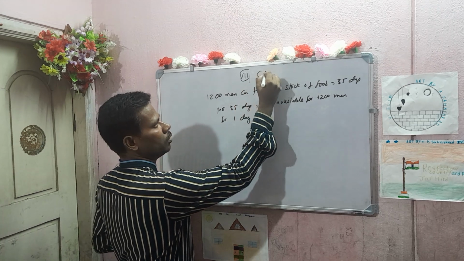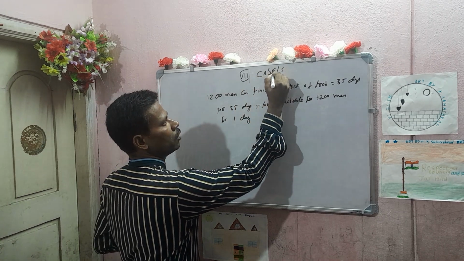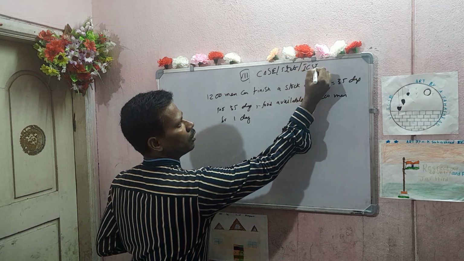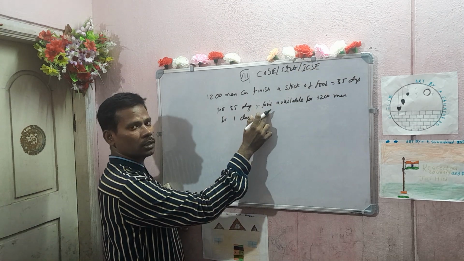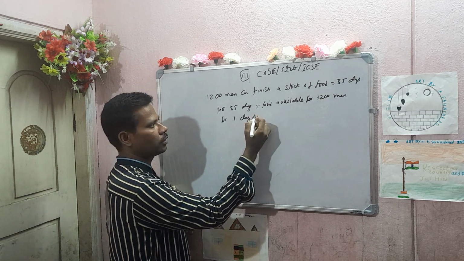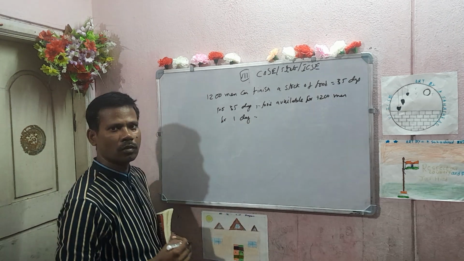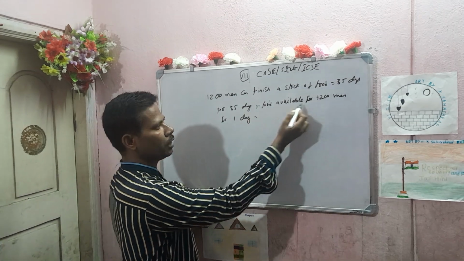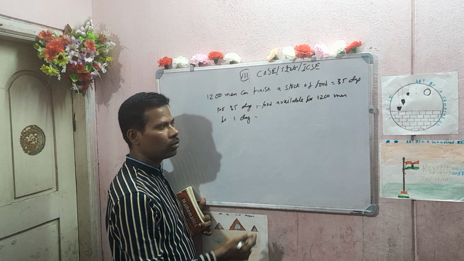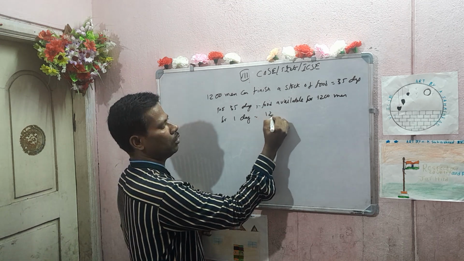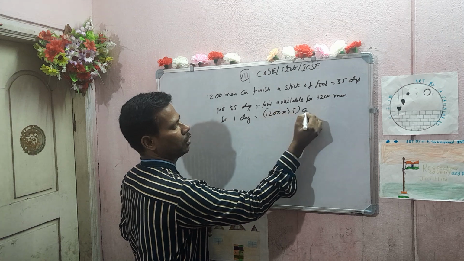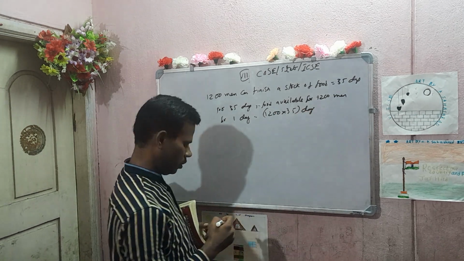For 35 days, food available is for 1200 men. For one day, tell me, for 35 days only this much, for one day more food is available now. For one day, 1200 into 35 men.